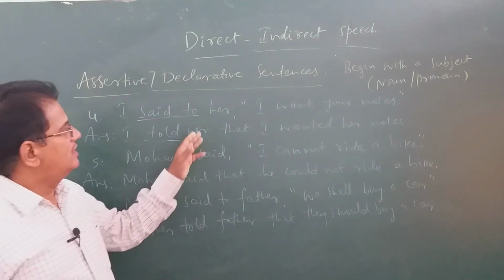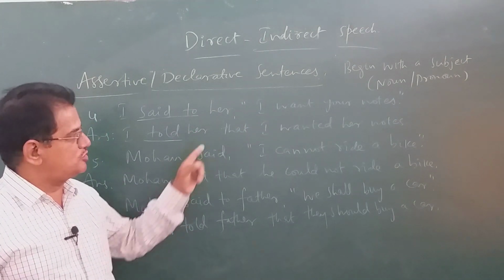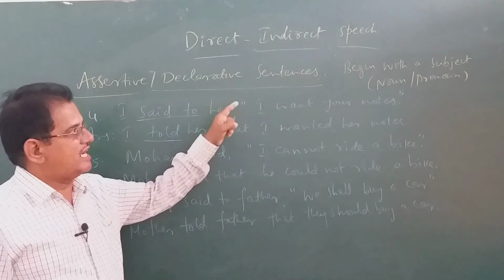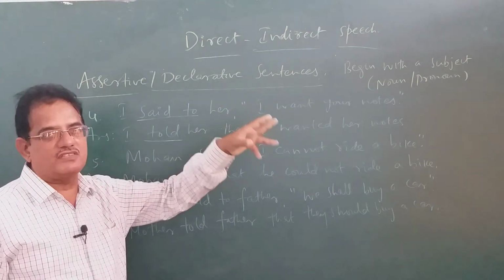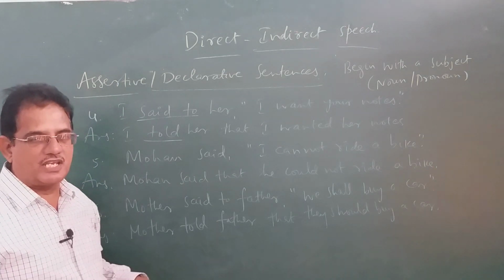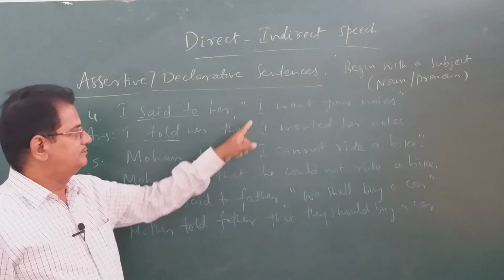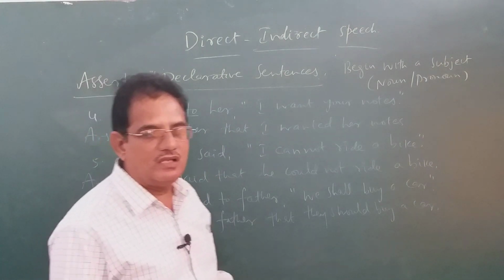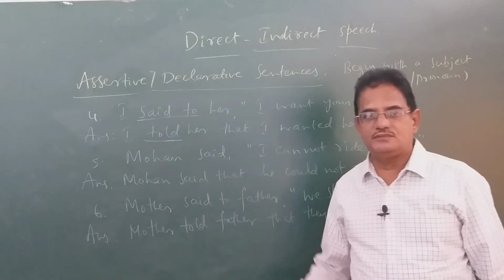See how the assertive sentences are changed into reported speech. Assertive sentences are identified because they begin with a subject at the beginning of the sentence. Generally, the assertive sentences or declarative sentences begin with a subject, means either a noun or a pronoun, as you can see here. And in such sentences, we use that as the reporting word or the linking word, and we make the changes like that.